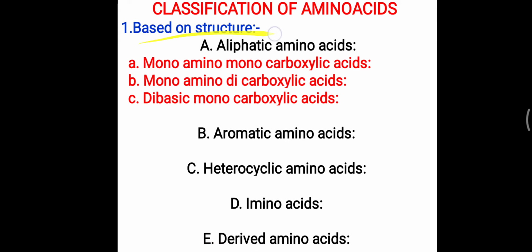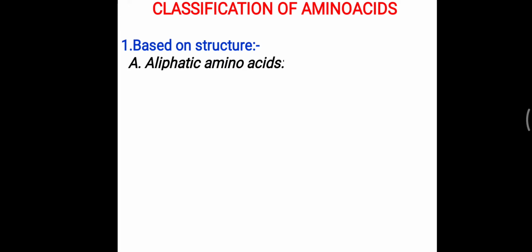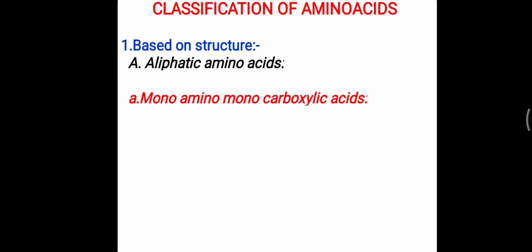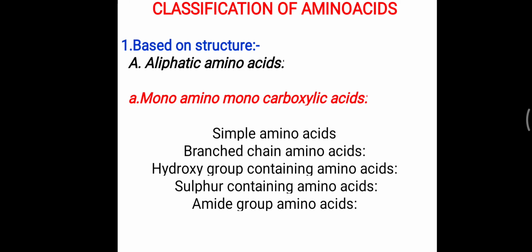So first, classification of amino acid based on the structure. In this, first is aliphatic amino acid, which is further classified into monoamino monocarboxylic, one amino group and one carboxylic group, then two amino groups and one carboxylic group, and one amino group and two carboxylic groups. First, that is monoamino monocarboxylic. They are further categorized into 5 different groups: simple, branch, hydroxyl group, sulfur containing, and amide group. Simple means no extra group is present.